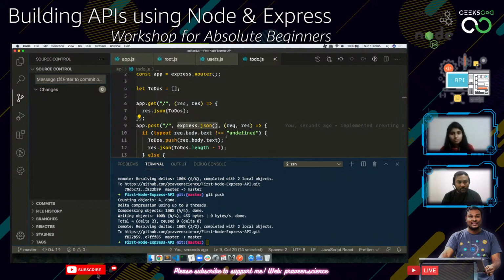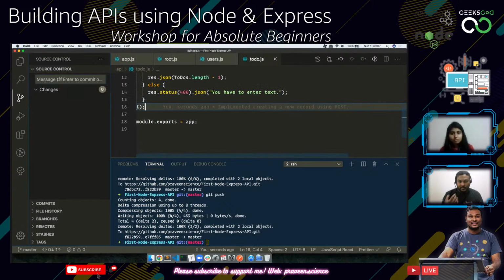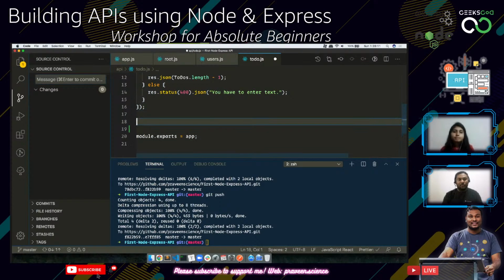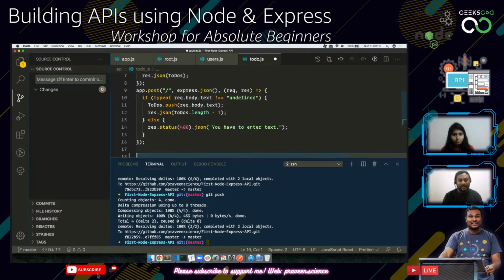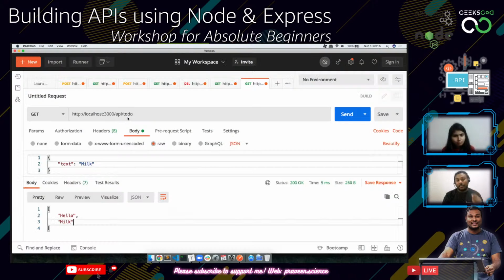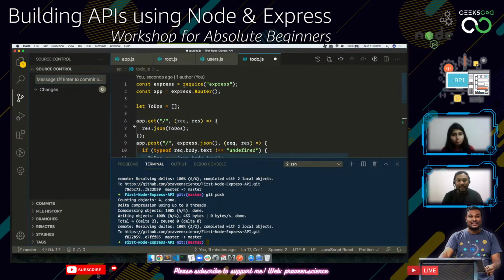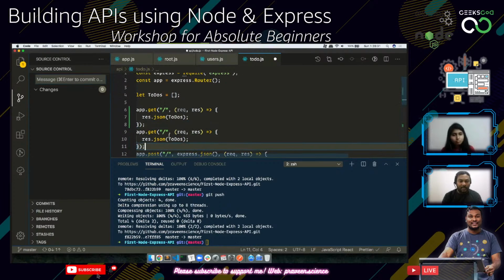Nice. Now let's try to delete something. Actually, before doing the deletion, let's try to edit this. Before editing, we also need to go for a particular to-do. Let's say I want to find the first to-do. It will not work, because it's going to say status 404 not found. If you want to insert something dynamic, you can't just put get/1 or something like that. Now we will be doing get /todo/:id.